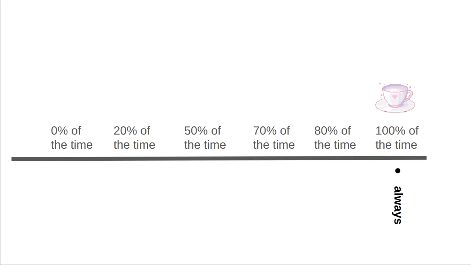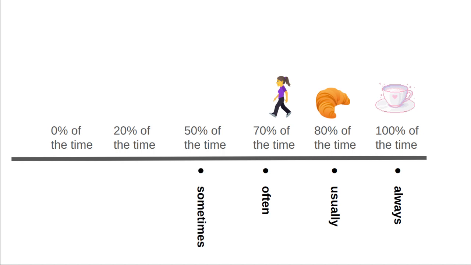Next, we have something I do 80% of the time. This is usually. I usually have a croissant with my cup of tea. Then we have 70% of the time, and that's often. I often go for a walk after breakfast. When we get to 50% of the time, that's about half the time, isn't it? So it's sometimes. Sometimes I take my dog with me on my walk.